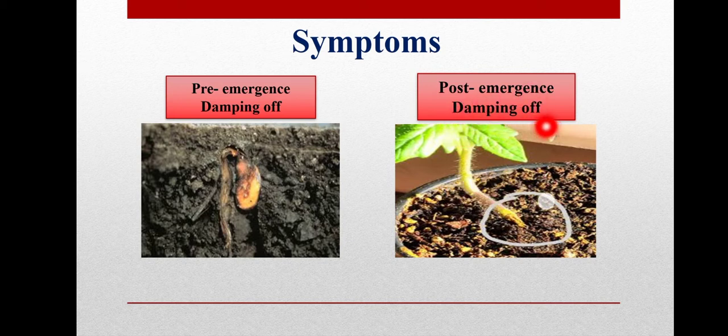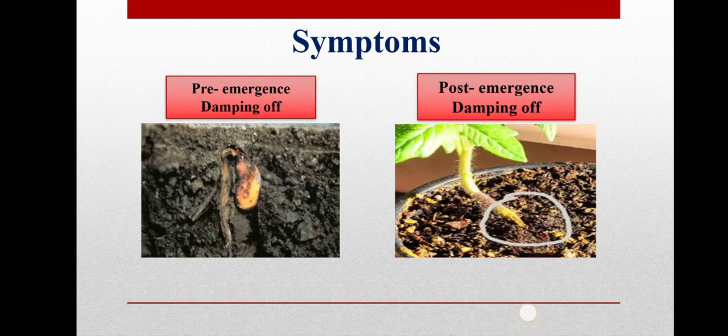The next is post-emergence damping off, where the damping off occurs after the emergence of the seedling. In this condition, the plant portion just near the soil surface or below the ground is infected by the pathogen, resulting in killing or rotting of the host tissue.